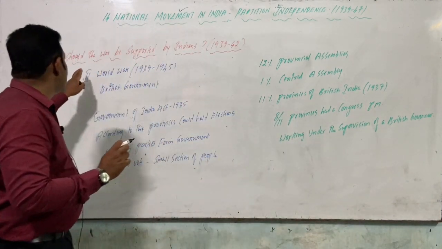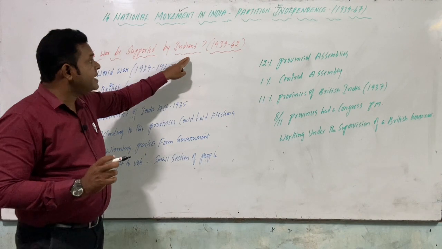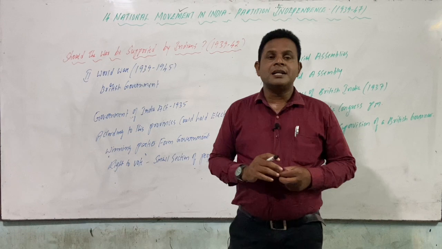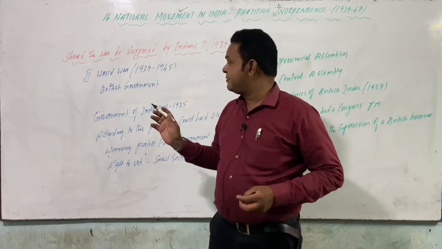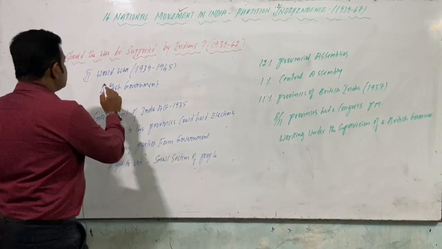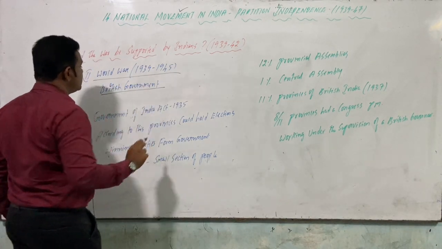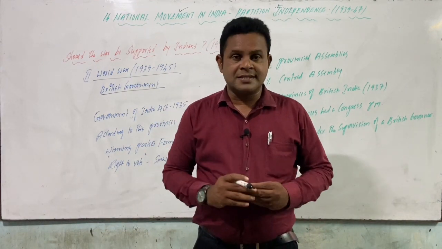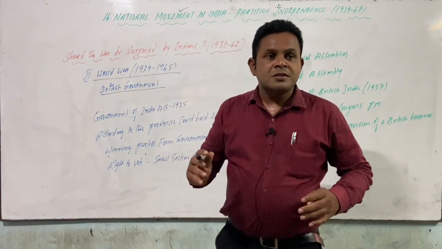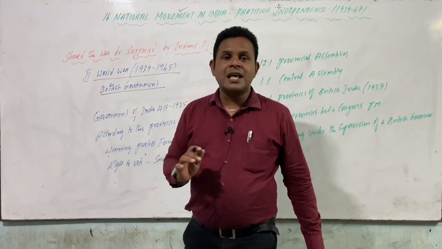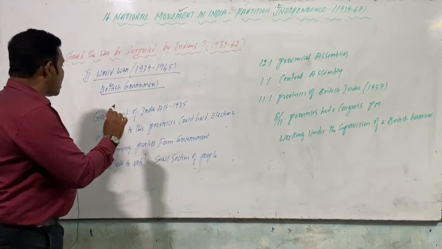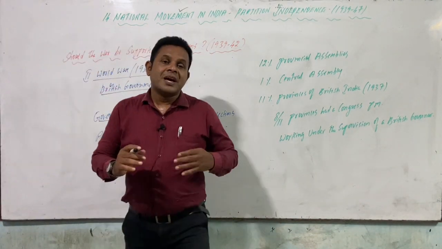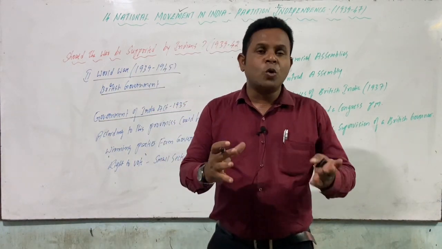So here the question is, should the war be supported by Indians, 1939 to 1942? As you know, the Second World War started and lasted from 1939 to 1945. In this situation, as you all know, the Britishers ruled our country for 200 years, a double century like Sachin Tendulkar. Meanwhile, children, you have to know how the Britishers were implementing a new reign, in the sense, new rules.